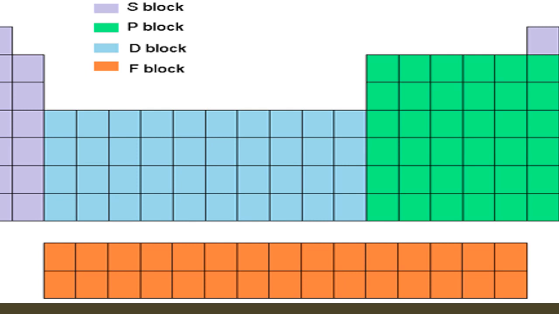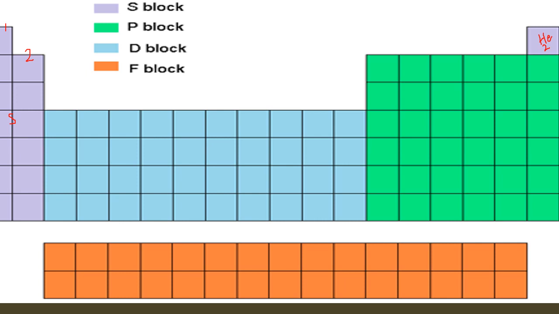All those elements which are present in group number 1 and group number 2 will occupy the S subshell. That's why they are known as S block elements. Helium has atomic number 2. As its atomic number is not that big, it will also occupy the S subshell. Just for convenience, we don't put helium with these two groups because it follows the duplet rule and it's a stable element.